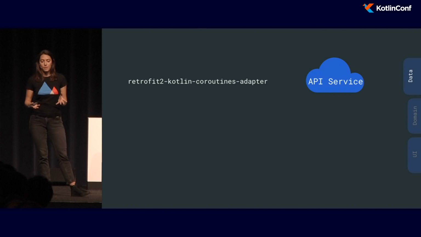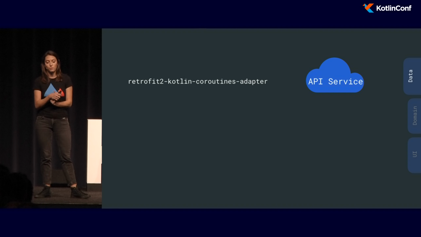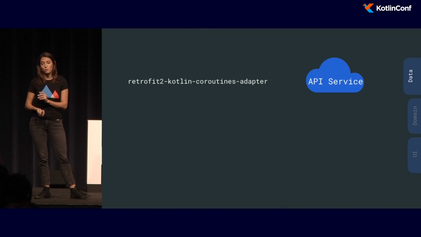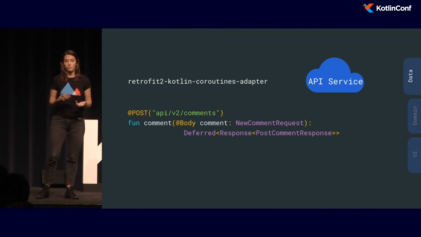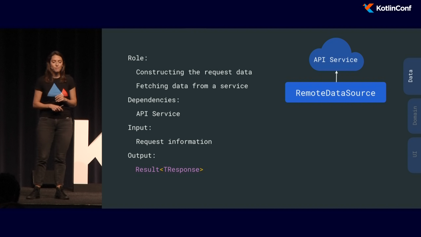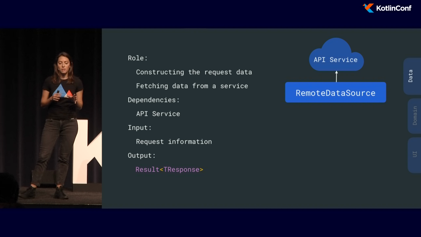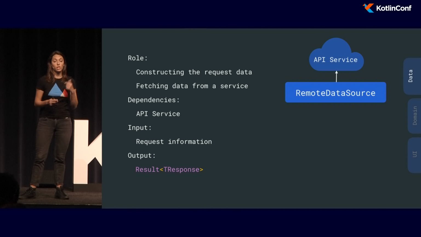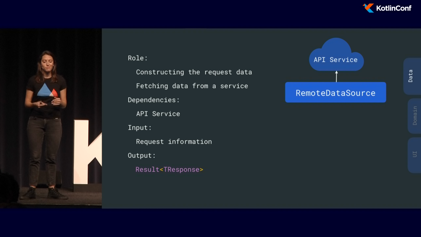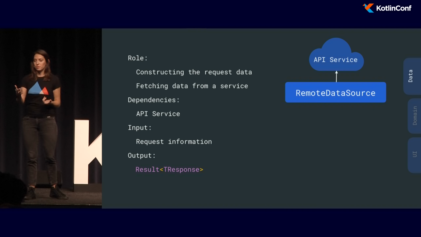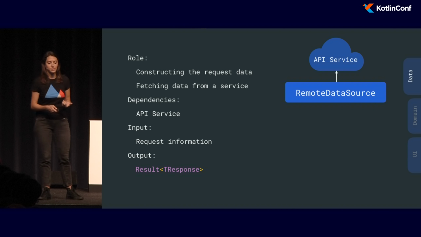So the API service is using the Retrofit2 coroutines Kotlin coroutines adapter, where in your service, you're actually returning a Deferred of a Response. Then, for the remote data source, we decided that its role is just to construct the request data and actually fetch the data from the service. It will depend, of course, on the API service. And as an input, it will only get the request information. And as an output, a Result of type Response, this being the response that we get from the backend.